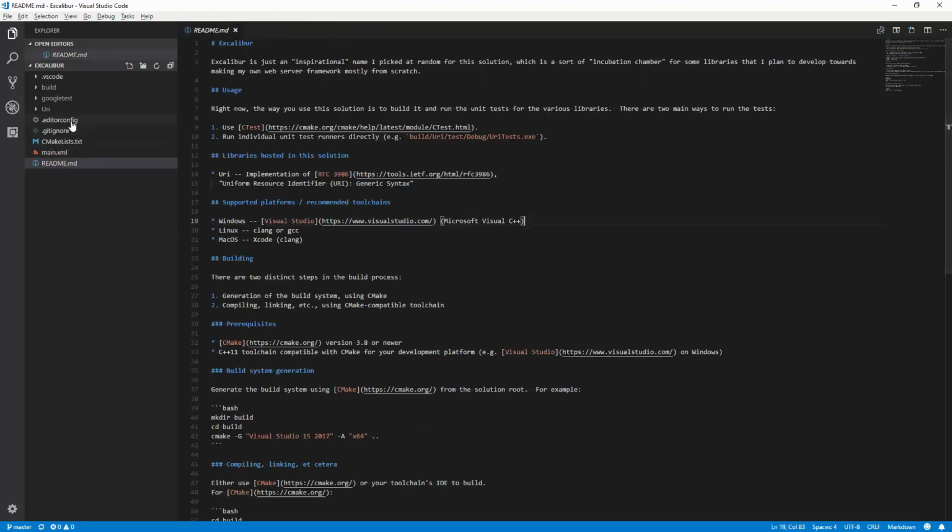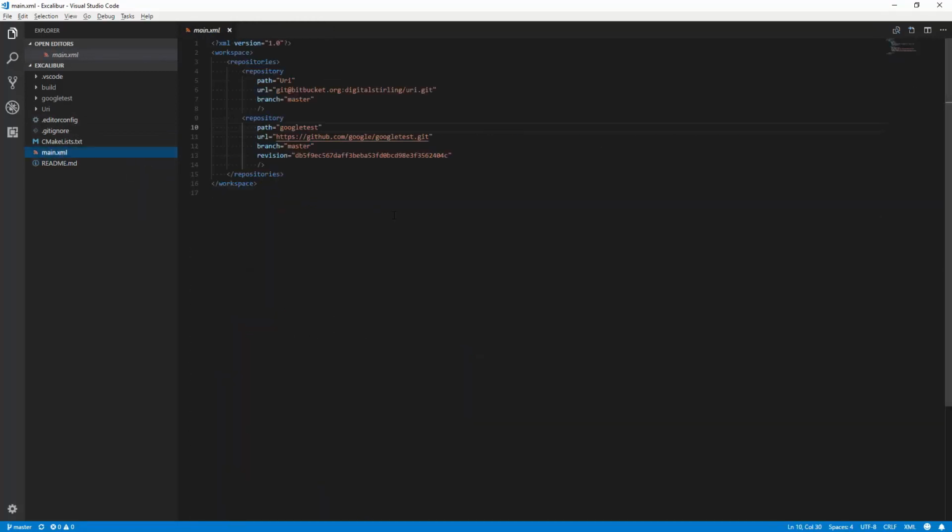Then for the main top level workspace, we have this main XML file. And this is used by the tool I use to handle version control. So the top level workspace is in a Git repository, and I want to set up all the individual projects or libraries to be in their own Git repositories. Some people refer to this as the multi-repository mode or discipline. Other people prefer what they call mono-repository, or putting everything into one Git repository. I happen to like the multi-repository